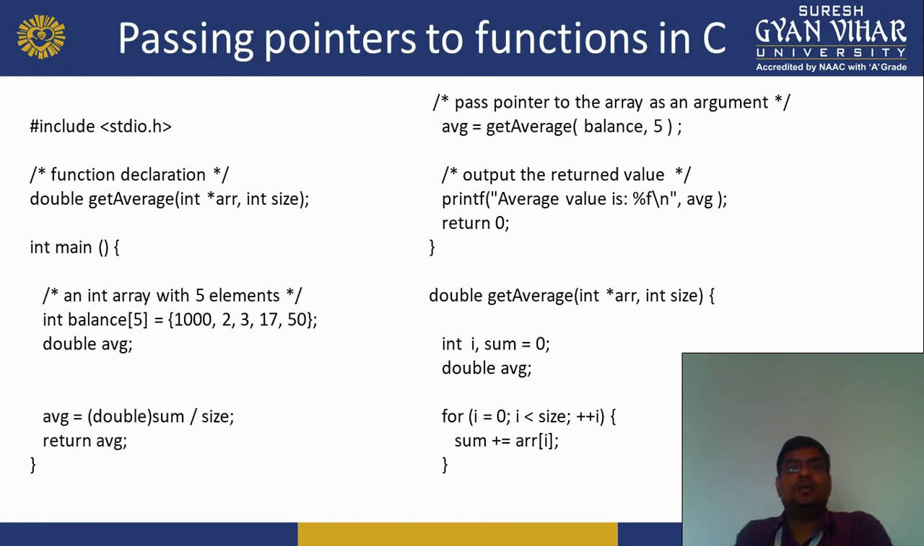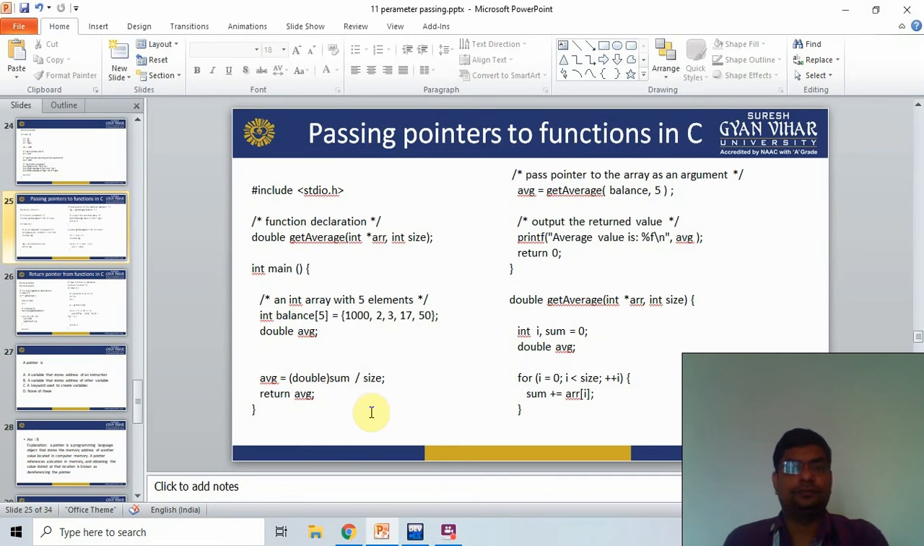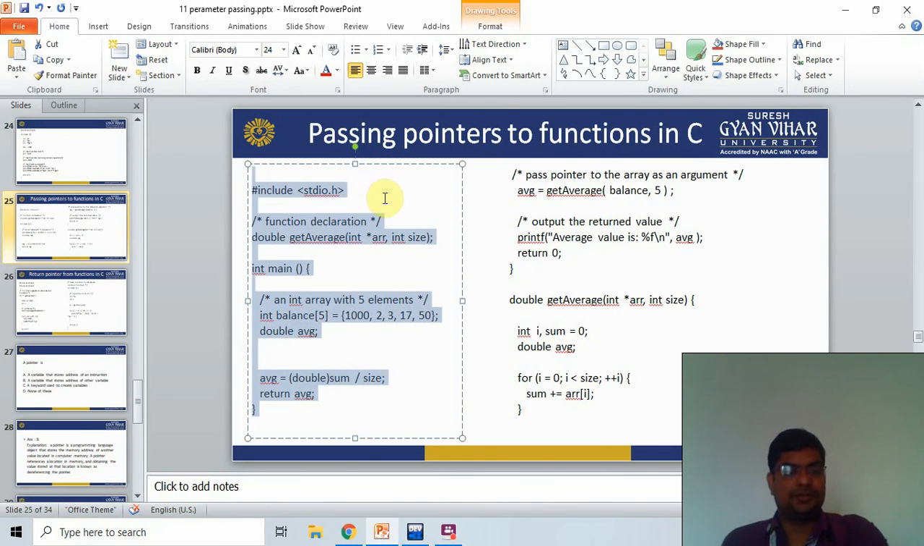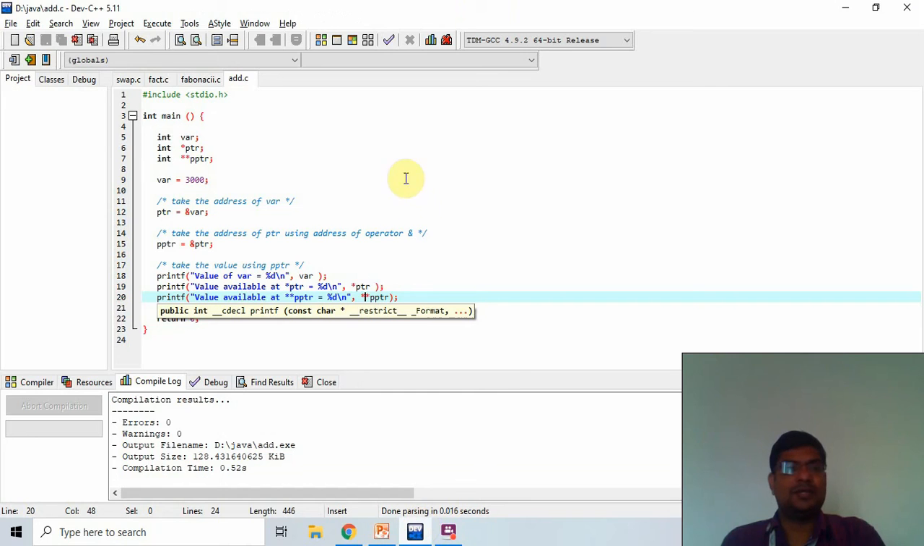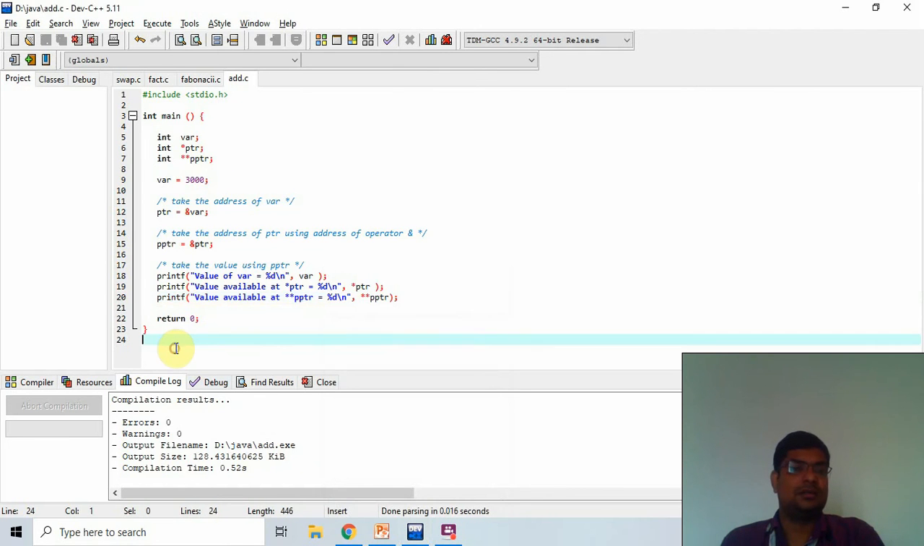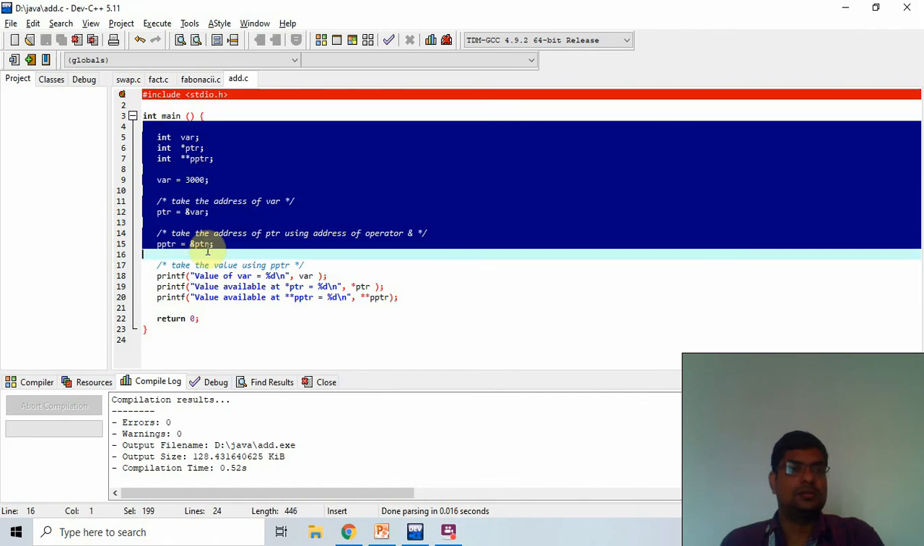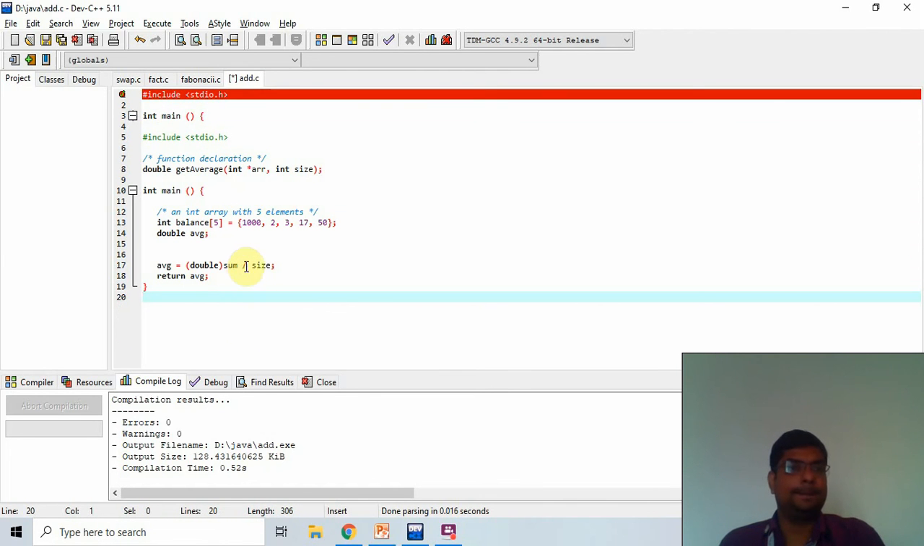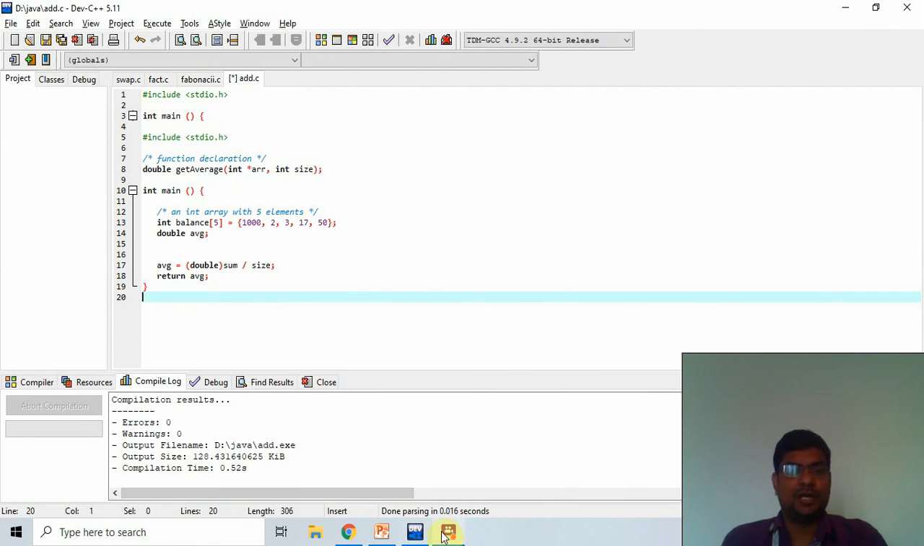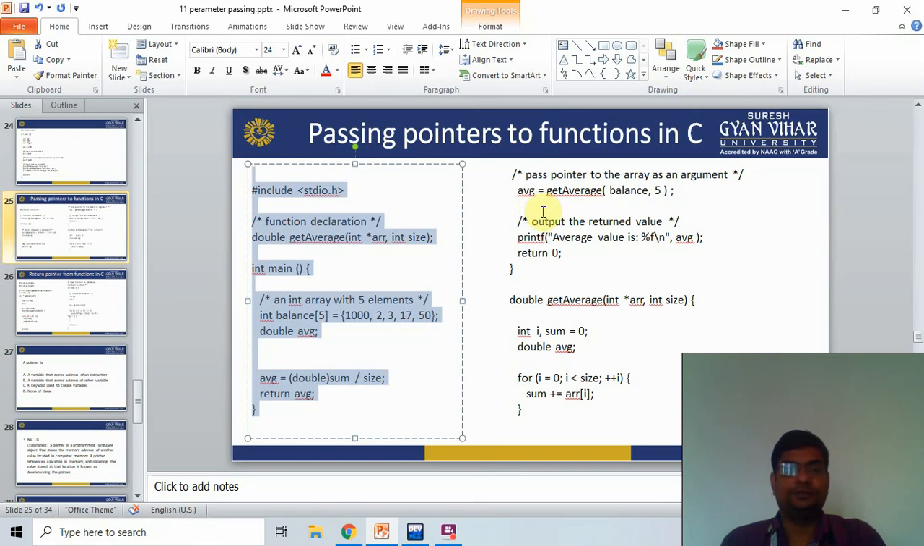That is passing a pointer to a function in C. Like that we create a function. After that we pass the n pointer to the function. So for that I copy the code. First I copy this, and I move on to Dev C++. Then Control V. Next I move this and copy.